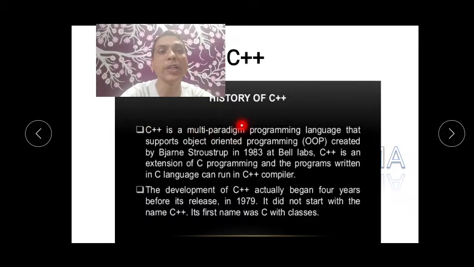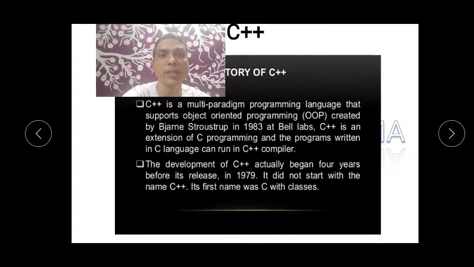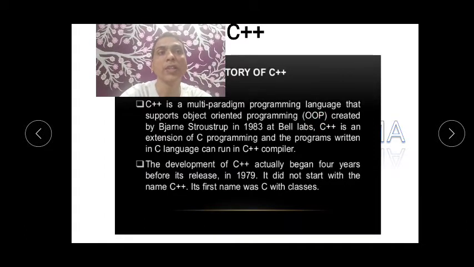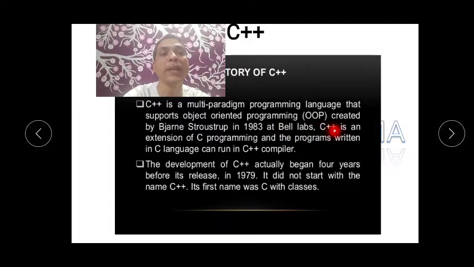C++ is a multi-paradigm programming language that supports object-oriented programming. Object-oriented programming, in the sense, I think it is related to the real world. Whatever problems we want to solve, real world problems can be solved, or calculations, or creating some software, that also can be done. This language was created by Bjarne Stroustrup in 1983 at Bell Labs. Okay, it is in the US.